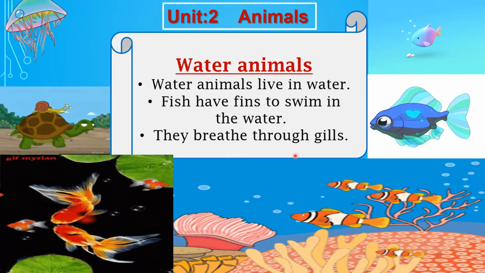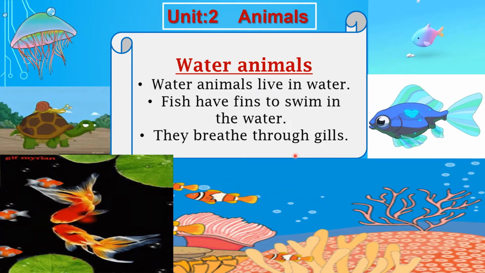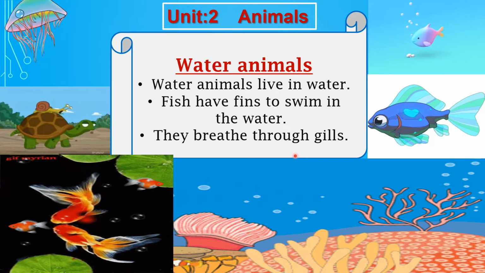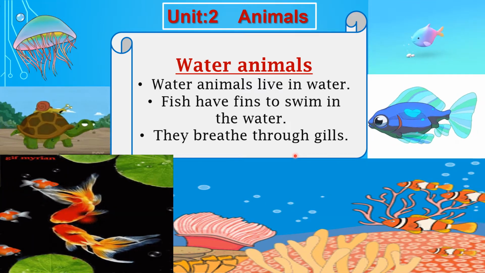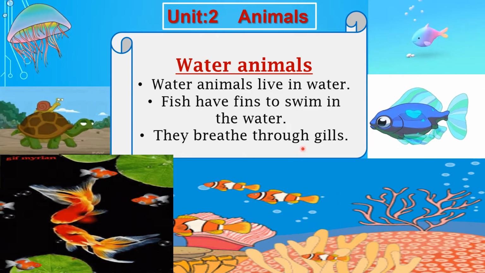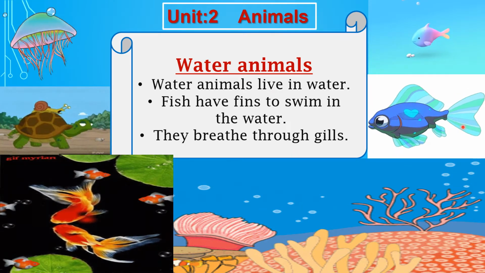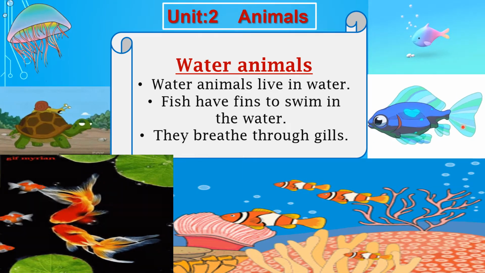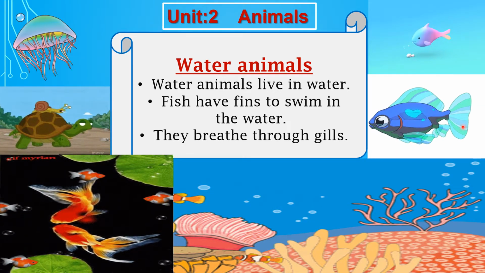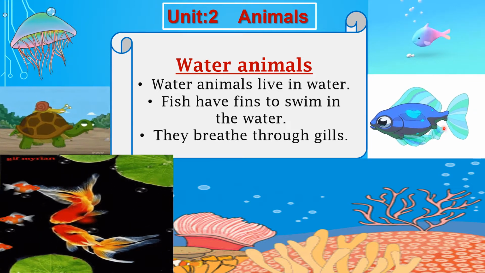Now let's talk about the fishes. Fishes have some special organs called gills, and they swim with the help of these fins in water. They have gills to breathe.